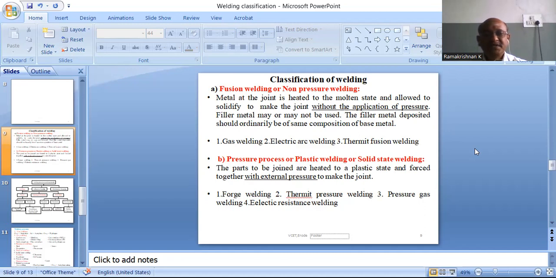Second is pressure welding or solid state welding. Here, the parts to be joined are heated to the plastic state, and the joining is executed by applying external pressure to complete the joining. Examples of pressure welding are forge welding, pressure gas welding, electric resistance welding.